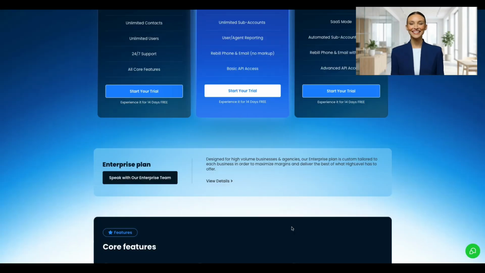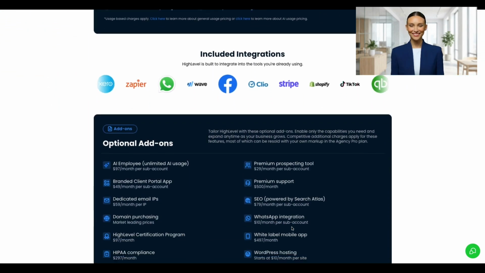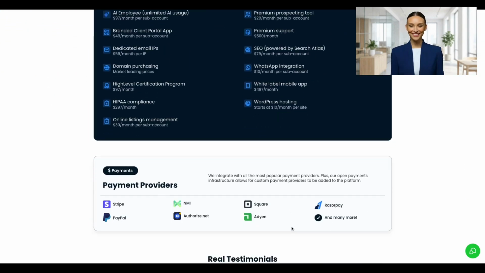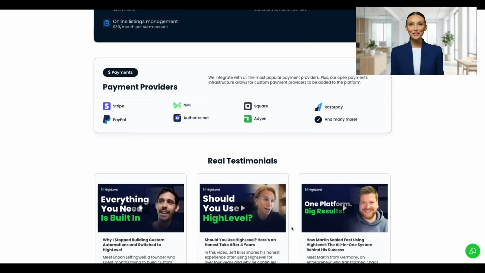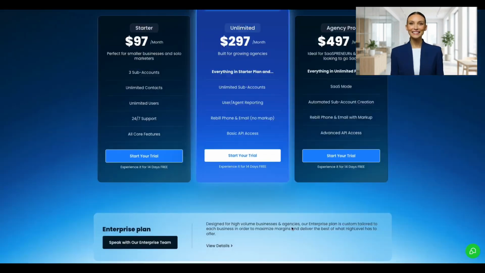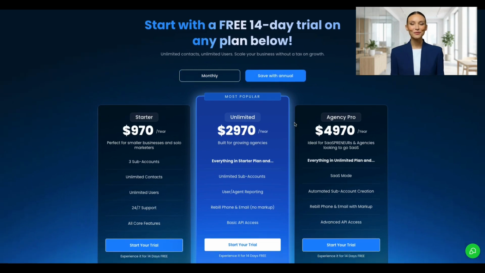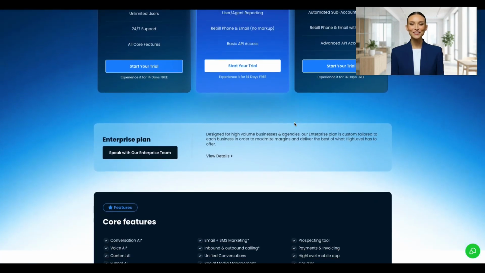HighLevel pricing starts at $97 a month for the starter plan. 1 business account, CRM, funnels, and automation. The unlimited plan at $297 adds unlimited client accounts and a branded desktop app. The SaaS Pro plan at $497 enables white-label reselling.